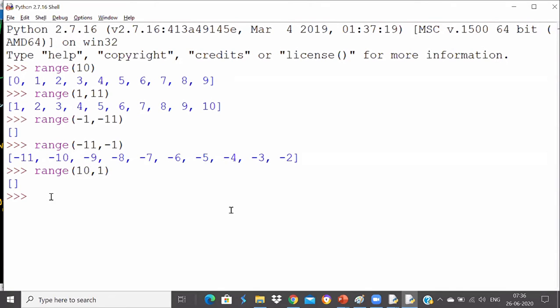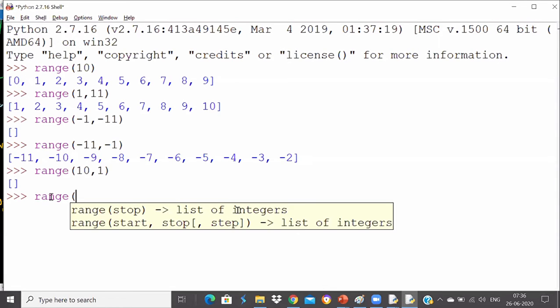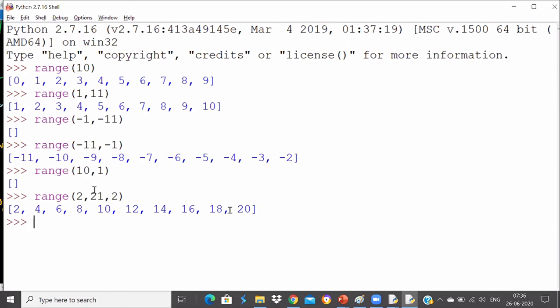Okay, and also let me introduce you to step. The step value is used when you want to update by two values. Say I wanted to print all the even numbers. I will say 1 comma 21, and since I want to print even numbers, I will say update by 2. So you see that all even numbers are getting printed: 2, 4, 6, 8, 10, 12, 14, 16, 18, and 20. All even numbers are getting printed because I updated by 2.